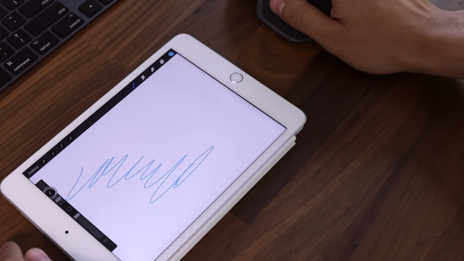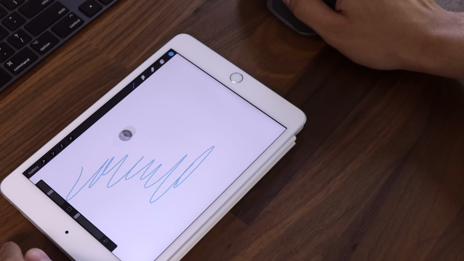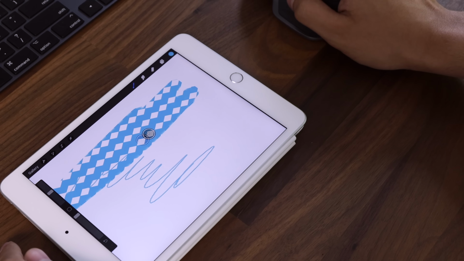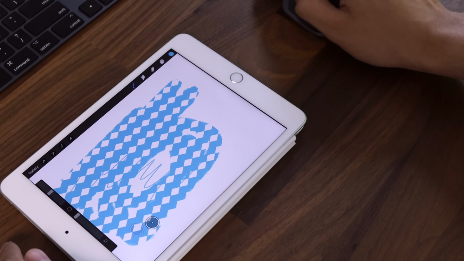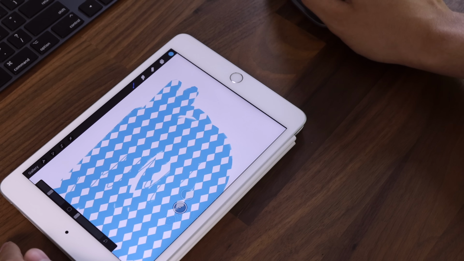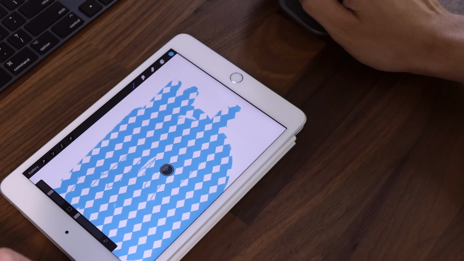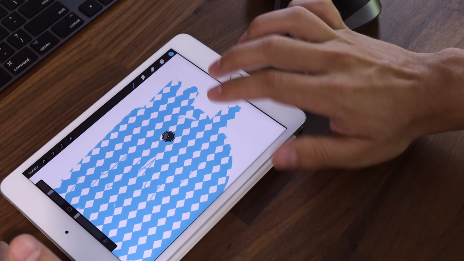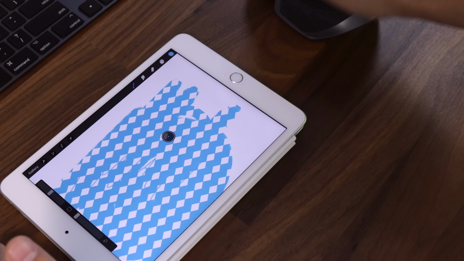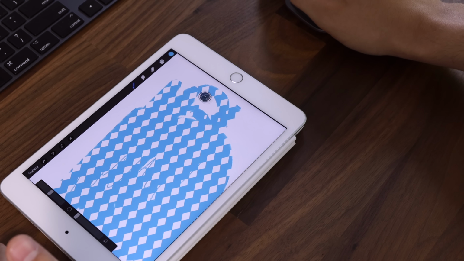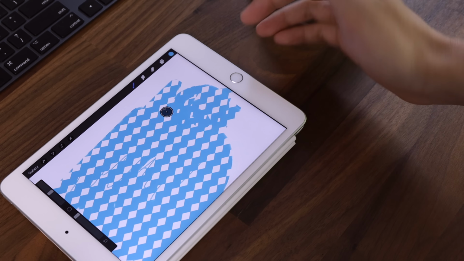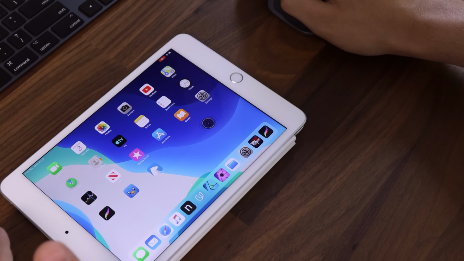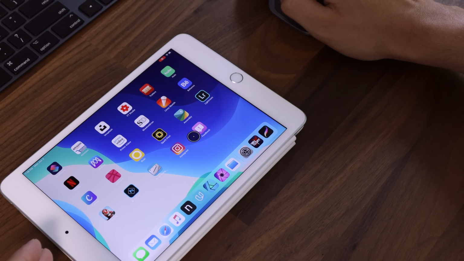As you can see, I can change the sizes there, and everything works perfectly. So if you don't have an Apple Pencil, or you don't want to use the Apple Pencil, and you want to edit some videos on the iPad, I'm 100% sure it's going to work with all the video editing apps on the iPad, so no issues there. It just works perfectly. There's really no issues.